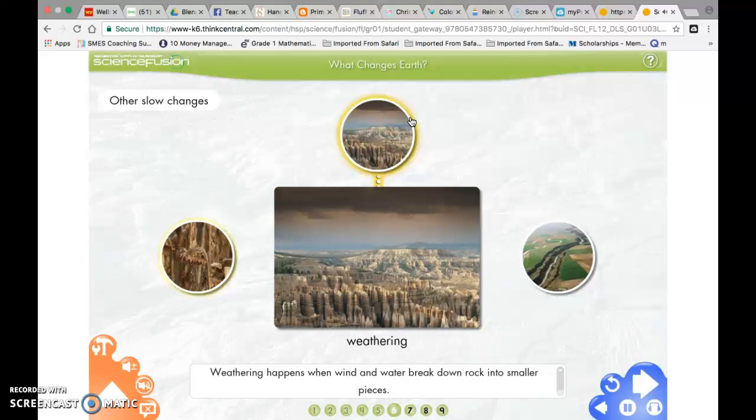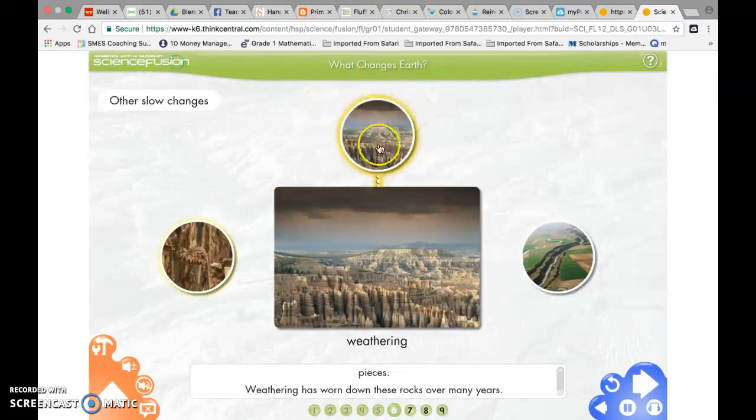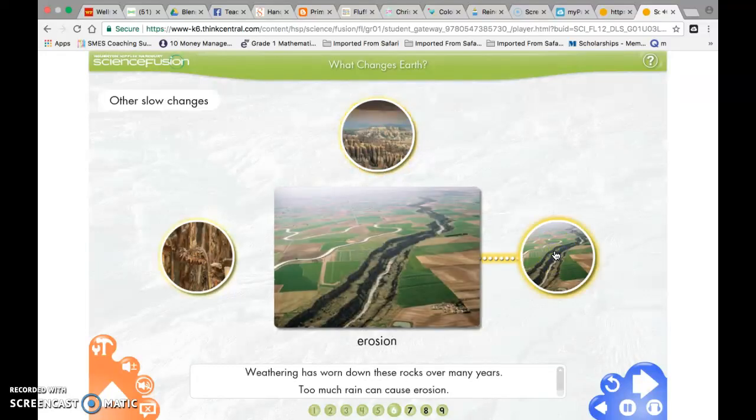Weathering happens when wind and water break down rock into smaller pieces. Weathering has worn down these rocks over many years. So weathering is wind and water breaking down the land. Too much rain can cause erosion.